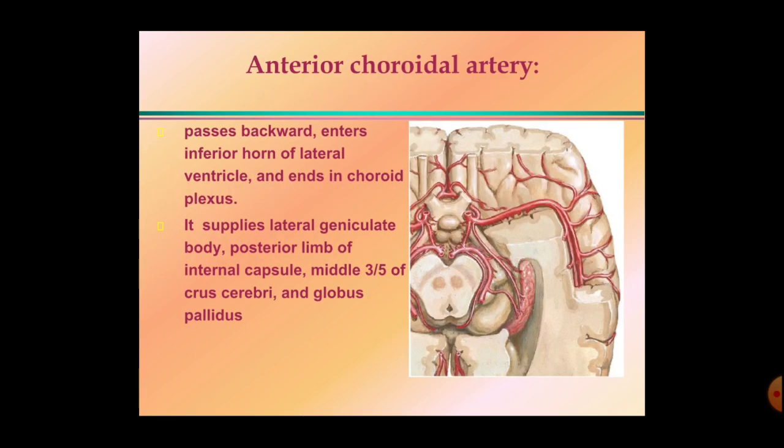I'll discuss the anterior choroidal artery. The anterior choroidal artery passes backwards, enters the inferior horn of the lateral ventricle, and ends in the choroid plexus. It supplies the lateral geniculate body, the posterior limb of the internal capsule, the middle 3/5 of the crus cerebri, and the globus pallidus.